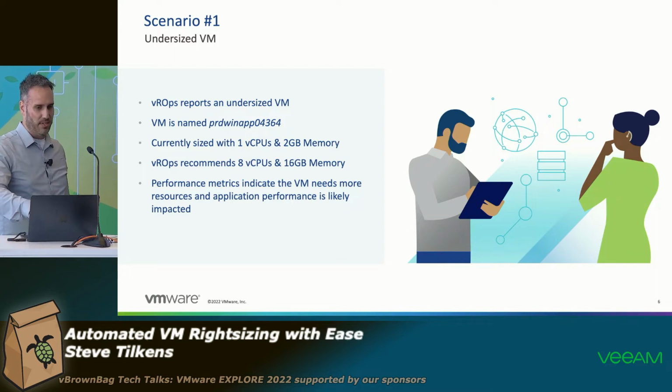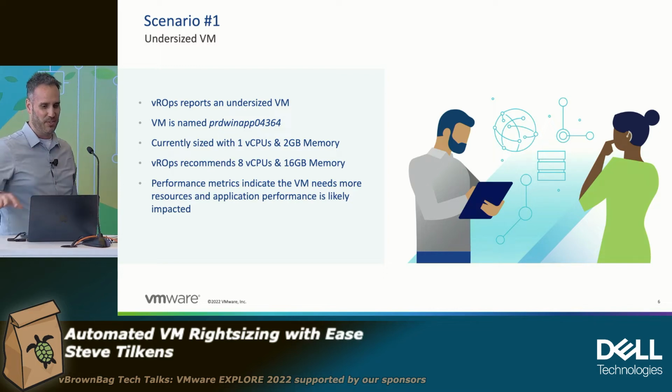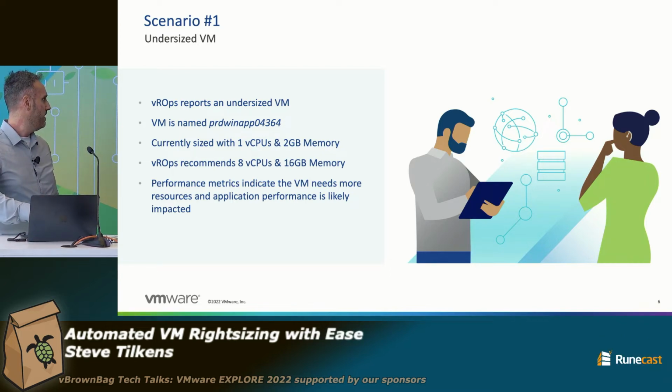So I use this scenario, undersized VM, because it's much easier, and I'm sure you've all seen this, when you have a VM that's undersized and you go to that application owner and say, hey, I want to give you more resources, right? They usually don't fight that battle. The other way is a different story, right? But I wanted to make it simple here. So what do we know? The VM is named PRD Win App 04364, right? So it's likely a production VM, PRD. It's Windows running some kind of an app.